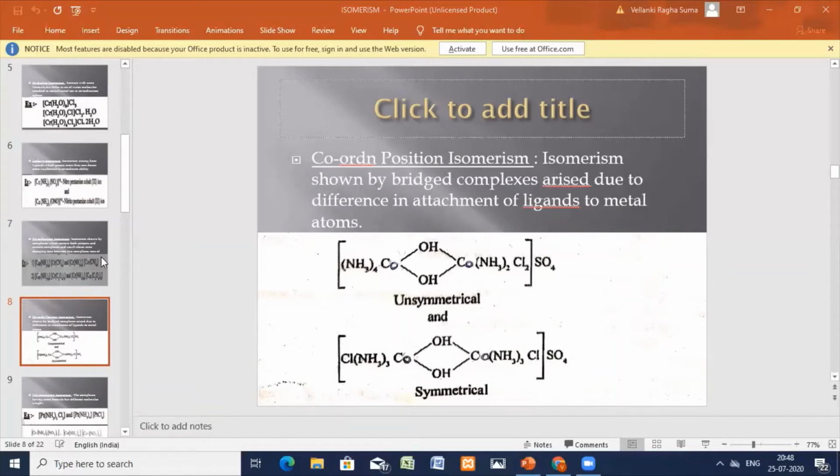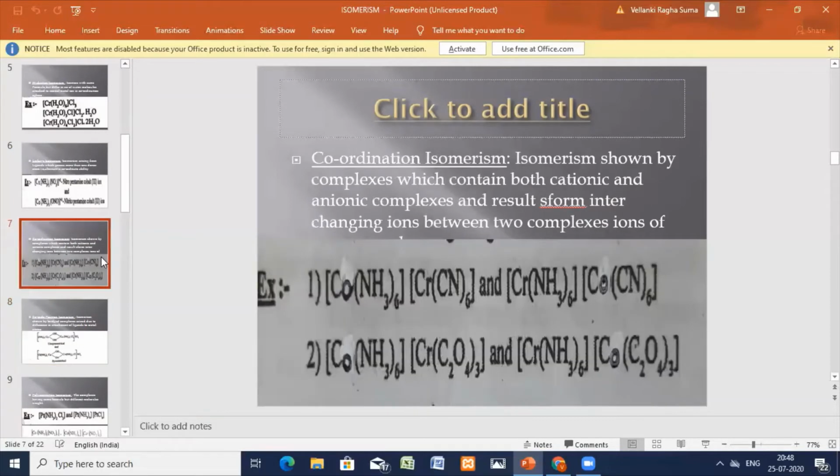Previously, in the previous slide, what we have seen is coordination isomerism. Here, the ligand is completely getting exchanged within the coordination sphere. There, the central metal atom is changing the coordination sphere. That is coordination isomerism.